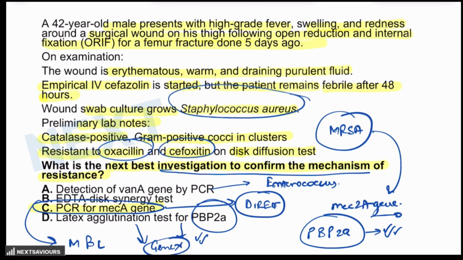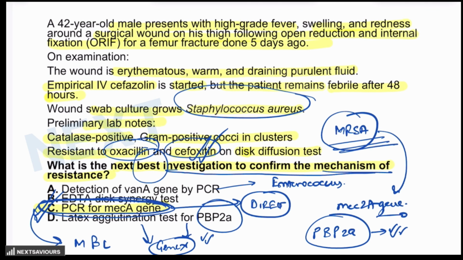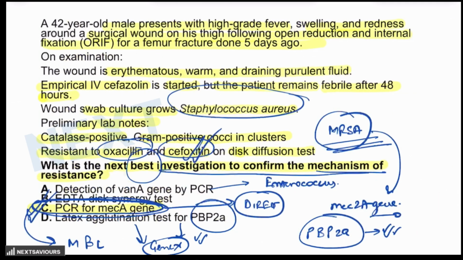And that is the reason why PCR for MEC-A gene is the best investigation to confirm the mechanism for the resistance. So whenever Staphylococcus aureus is resistant to cefoxitin, always think of MRSA and confirm with MEC-A gene detection via PCR. I hope you have understood how the questions are likely to be asked in your examination.